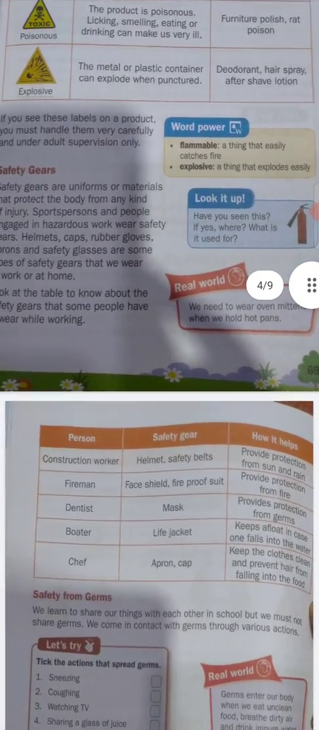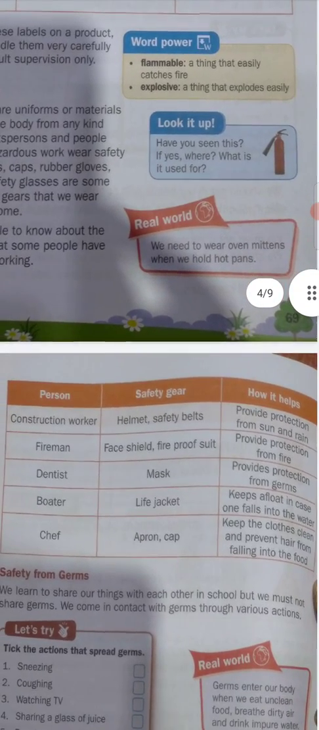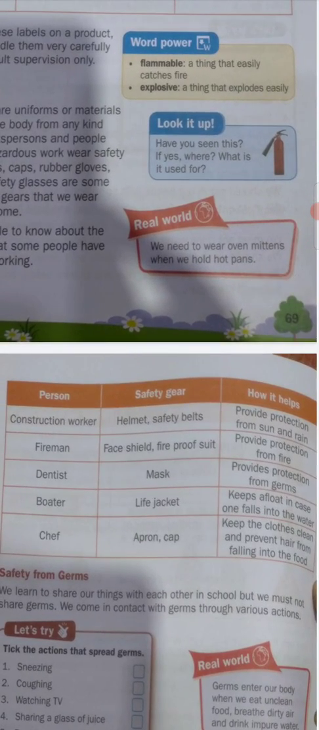Okay, so students, you can see there is a cylinder also. Have you seen this? If yes, where? Yes students, you can see this cylinder in school, in hospital, in any tall building. This is the fire extinguisher cylinder. It is very useful. Okay, and we need to wear oven mittens when we hold hot pans.